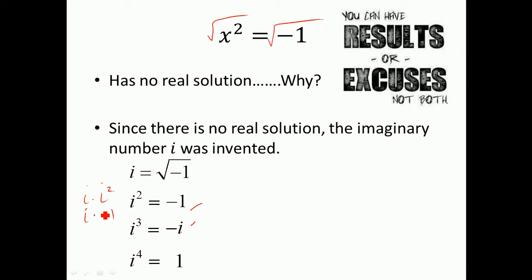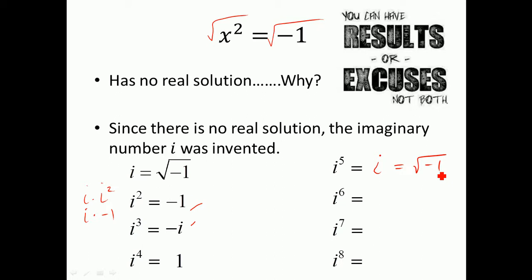Now watch what happens as we go further. i to the fifth is i squared times i cubed, which is -1 times -i, which gives us i, or the square root of -1.